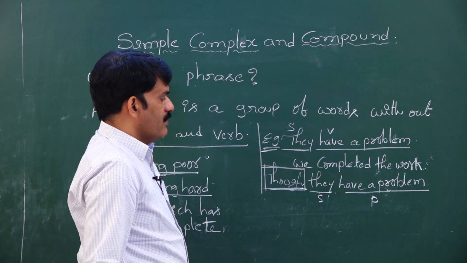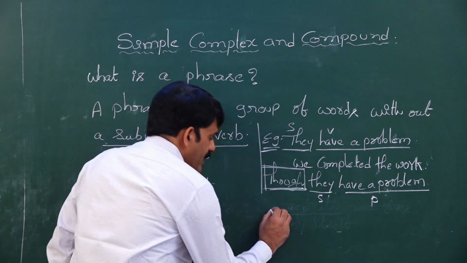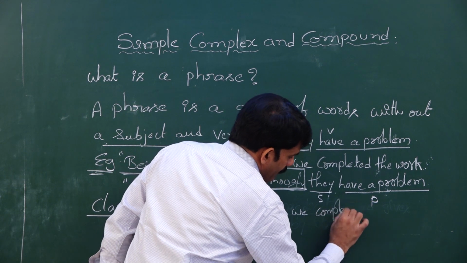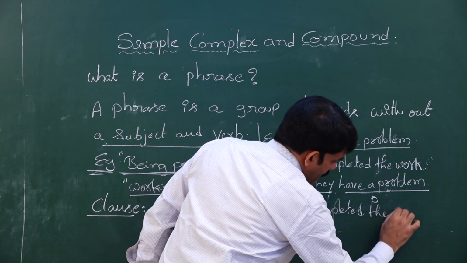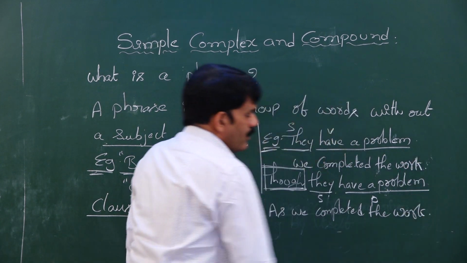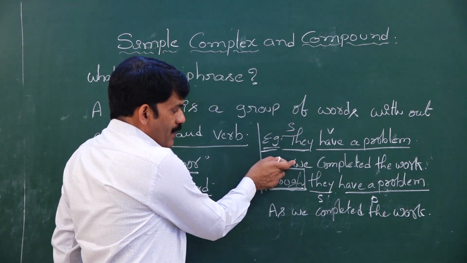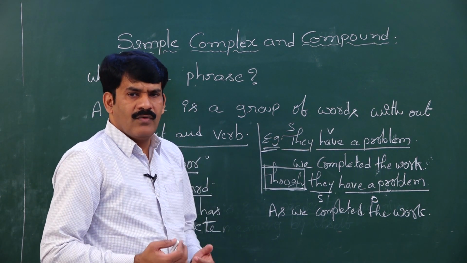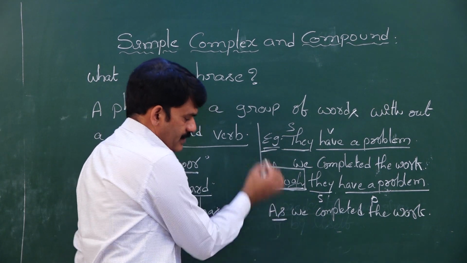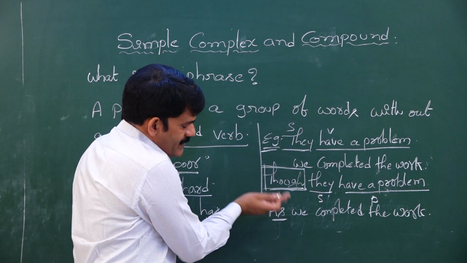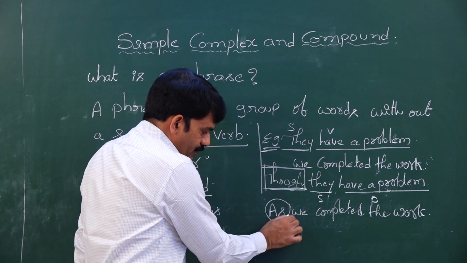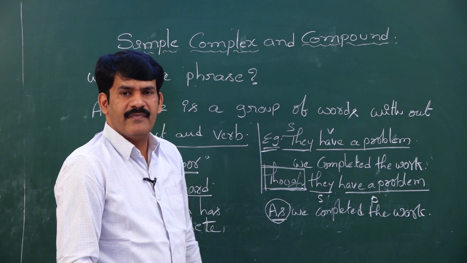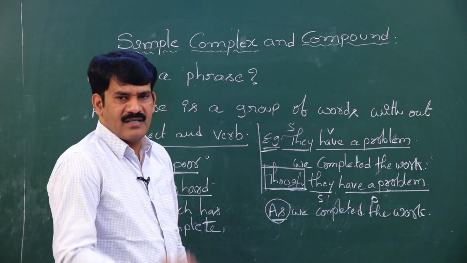Let us see the second sentence. "We completed the work." "As we completed the work." What is the difference between "we completed the work" and "as we completed the work"? Only "as" is added here. As "as" is written before the sentence, the entire sentence lost its independence. Now it has become a dependent sentence.